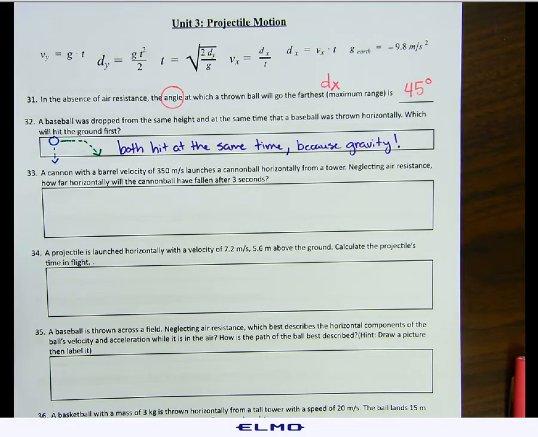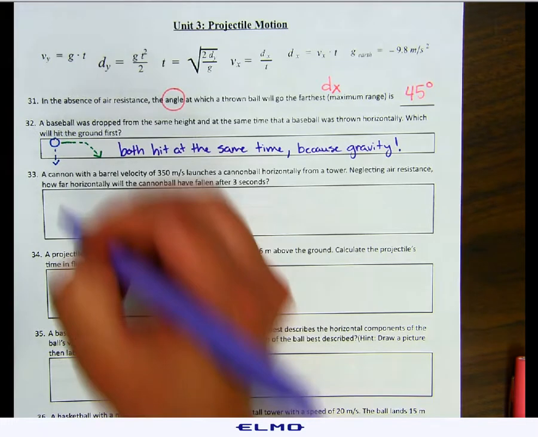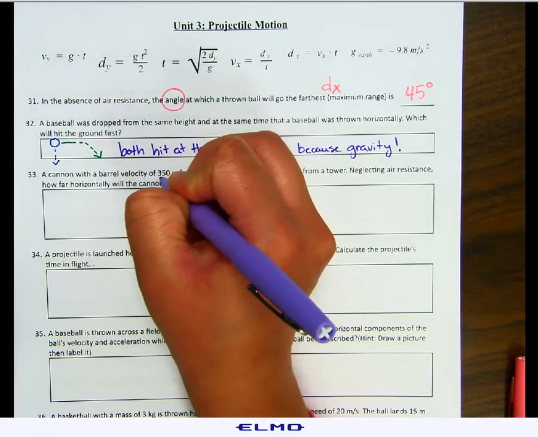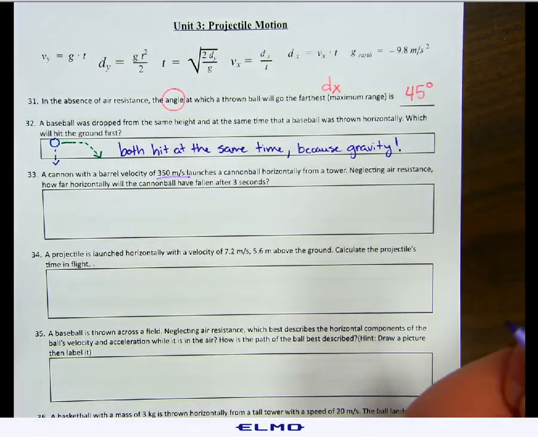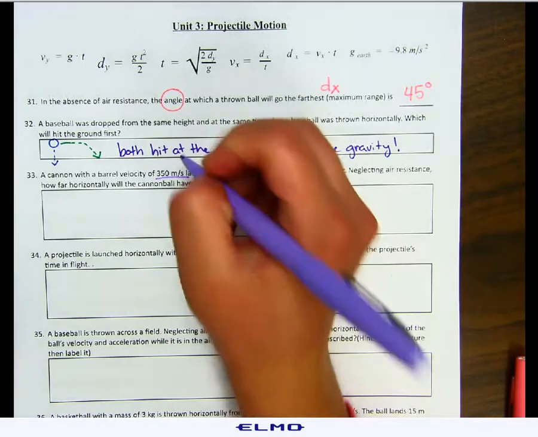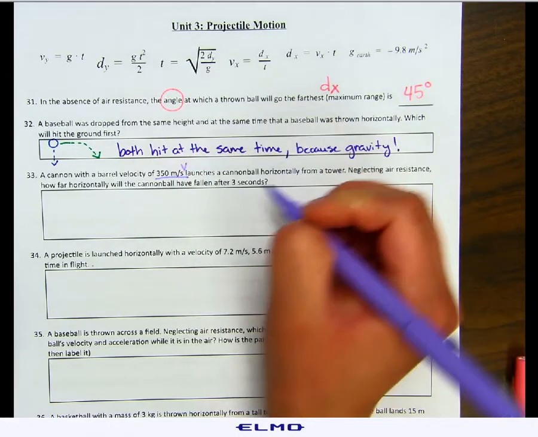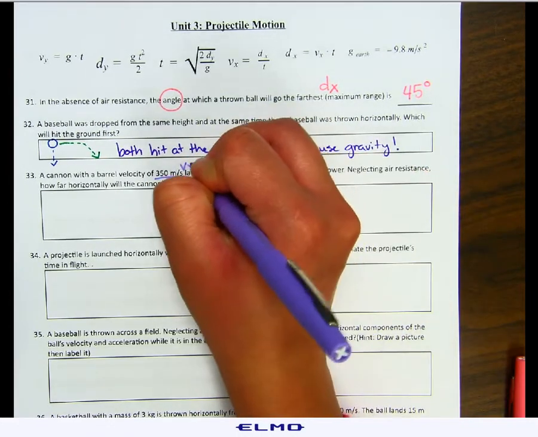Number 33, a cannon with a barrel velocity of 350 meters per second launches a cannonball horizontally from a tower. Neglecting air resistance, how far horizontally will the cannonball have fallen after 3 seconds? So let's look at what we have. It's thrown with a velocity of 350 meters per second. So that is our velocity, but it's thrown horizontally, so that's our Vx.